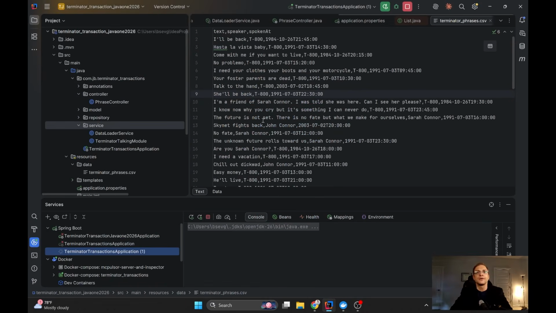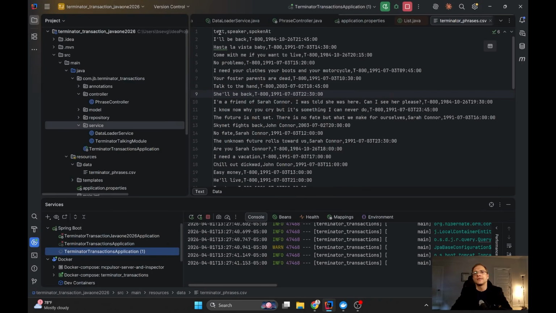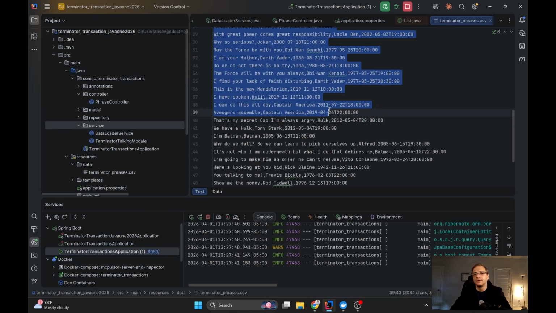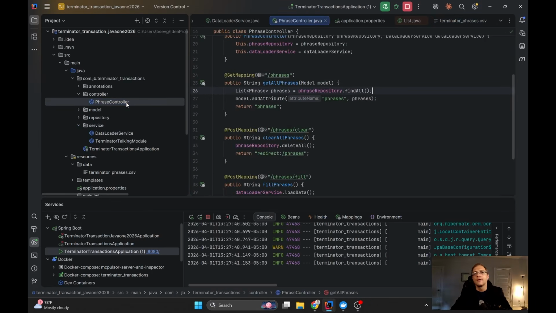So you can see here I have the text file. It's a kind of CSV file with 3 columns: text, speaker, and spoken net. And these are different phrases of Terminator. Maybe he heard some phrases, maybe he said some phrases. And the idea of all these classes, actually it's not too many of them. We have the phrase controller, and this is how it looks like.